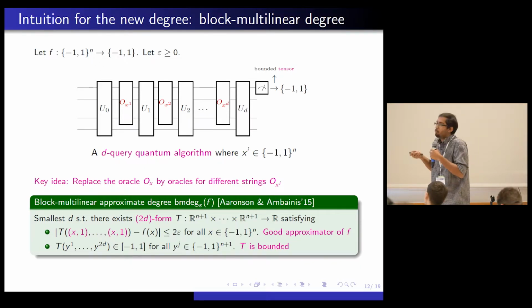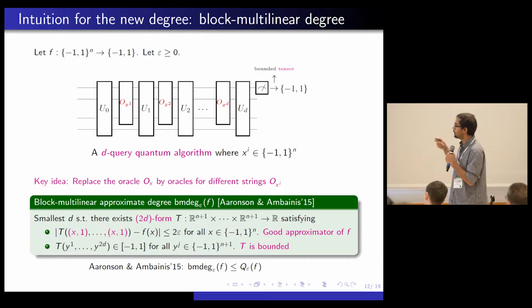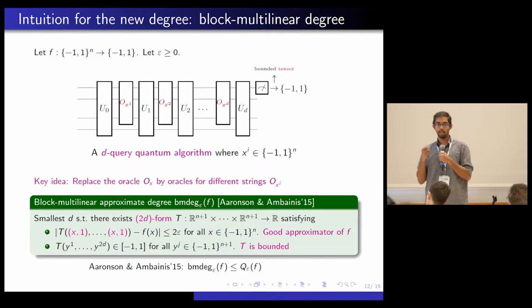But say I didn't replace x^1 to x^d by the same x, and I just left it the way it is. At the end of the day, this is still a random variable that takes value +1 or -1 with some probability, so it is still bounded. And they realized the block-multilinear degree is still a lower bound on quantum query complexity.